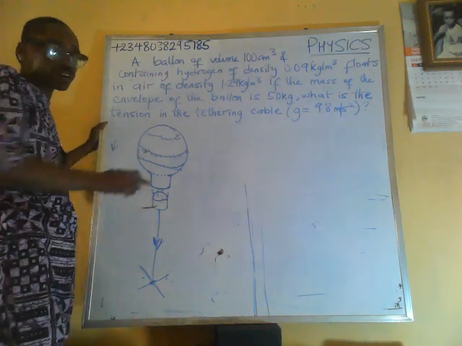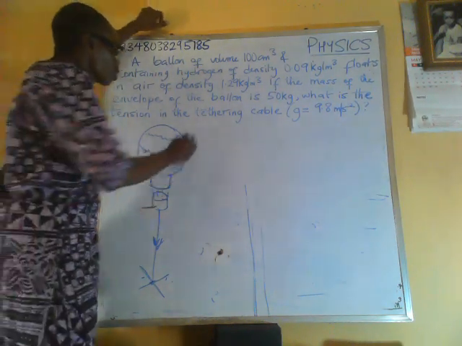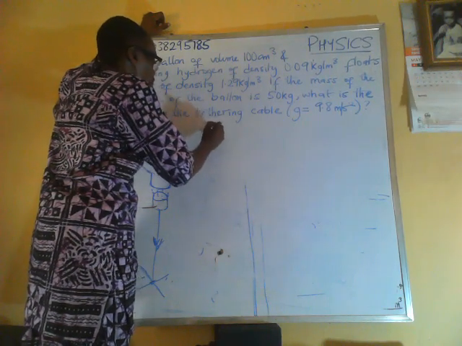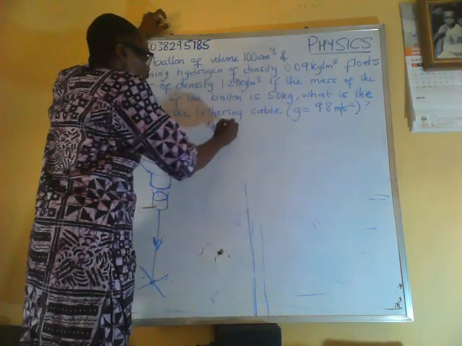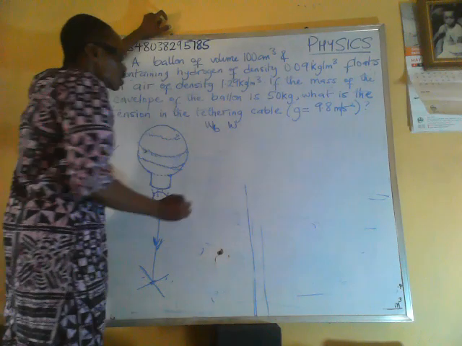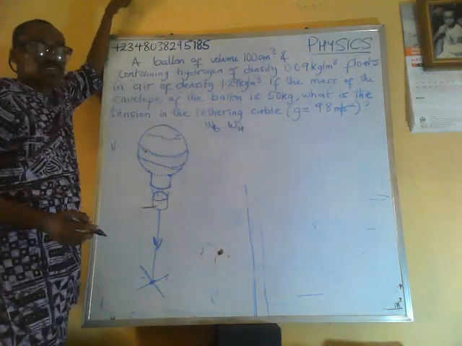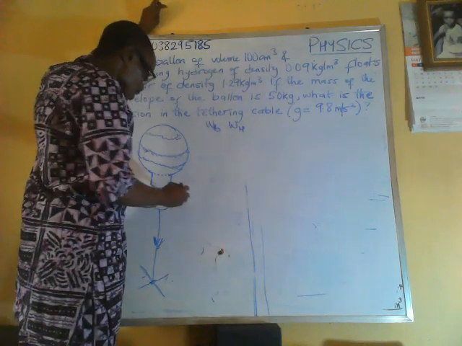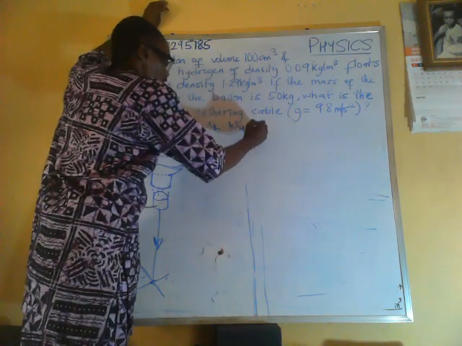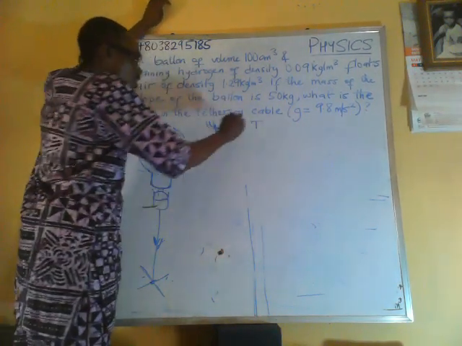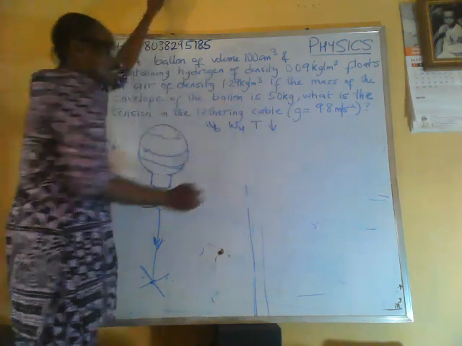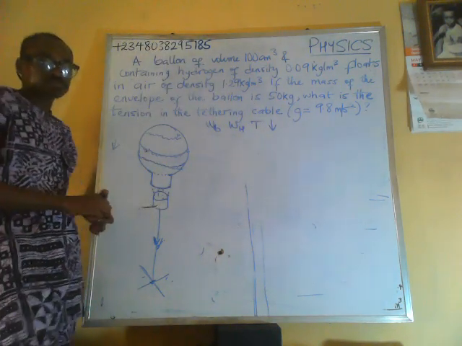So how many forces do we have? We have the weight of the balloon, the weight of hydrogen, and the tension in the tethering cable. These forces are all acting downward.